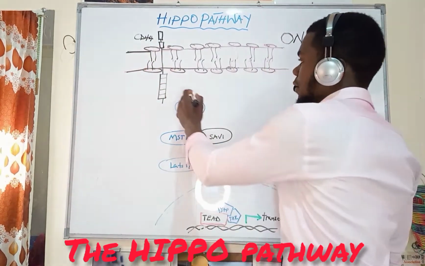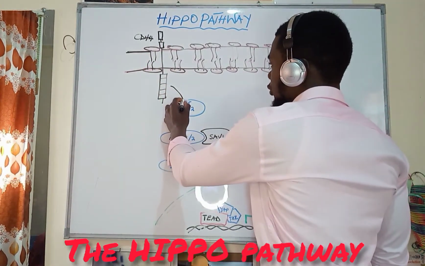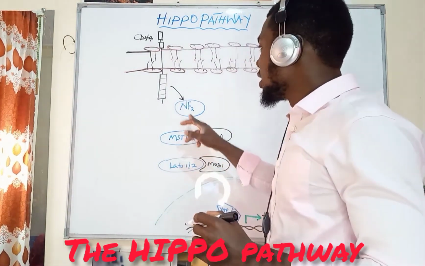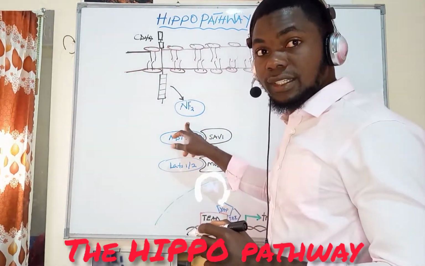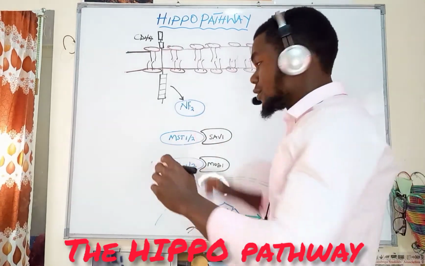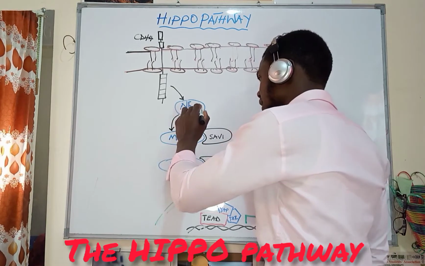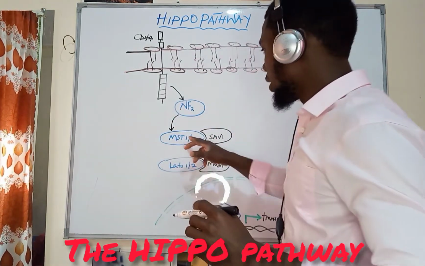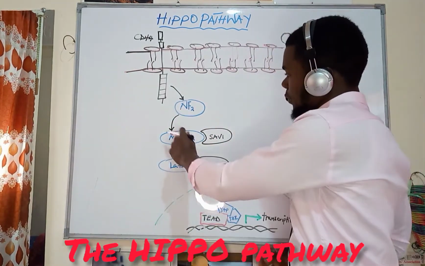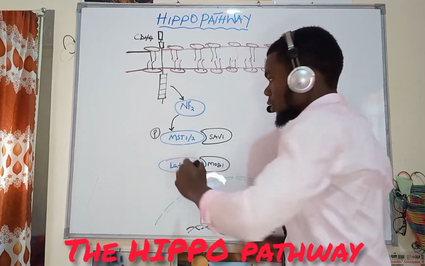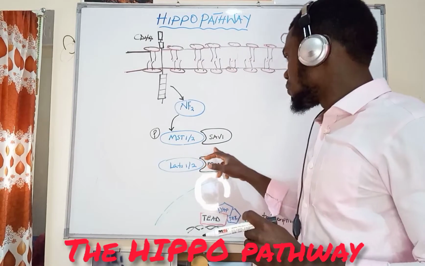We are going to be having the activation of the neurofibromatosis protein. When this protein is activated, it's going to lead to phosphorylation of the mammalian sterile 20-like protein 1 and 2. So after this one being phosphorylated, we're going to see it dimerizing with Salvador.